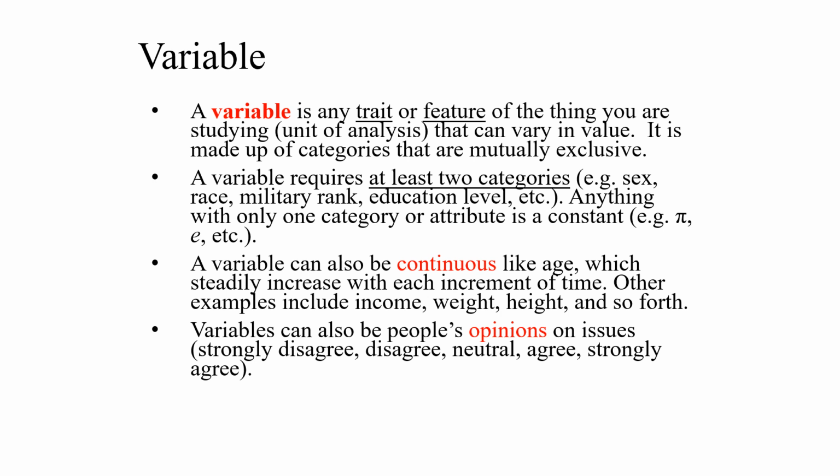A variable is any trait or any feature for the thing we are trying to measure or study. The trait or the feature can change over time. So the values for that trait or that feature vary over time. And a variable has to have at least two categories: sex, race, military ranks, education level, income groups, age groups, and whatnot. Two categories.